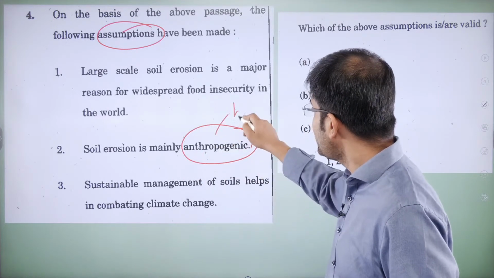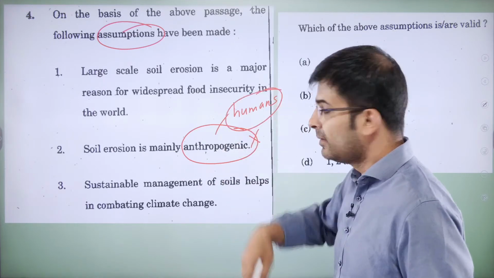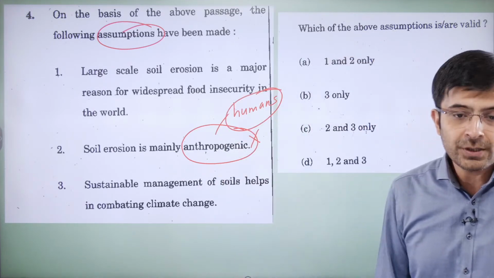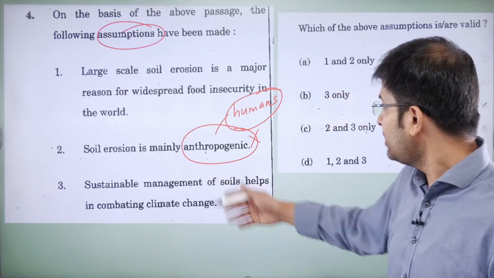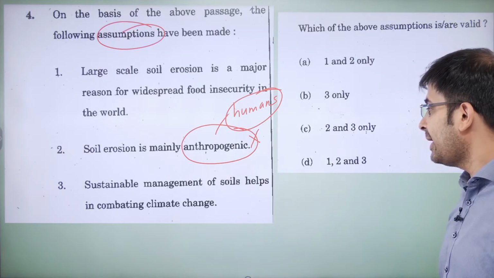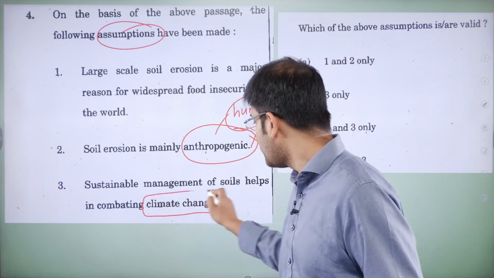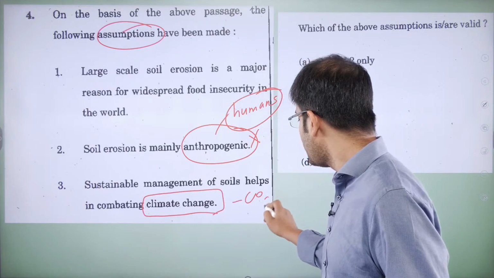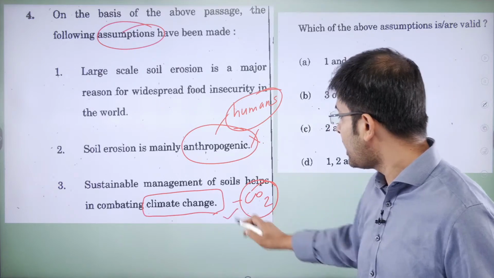Anthropogenic, caused by humans. Anthro is humans. I hope you know that. Yes? Anthropology, anthropogenic, caused by humans. Third one, sustainable management of soil helps in combating climate change. Of course, why? Because they trap CO2, as the passage says, which means this is incorrect, this is correct.